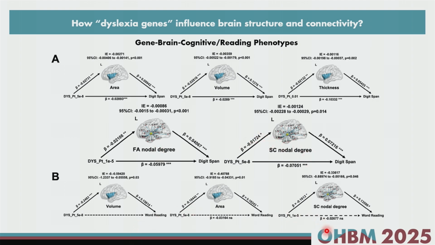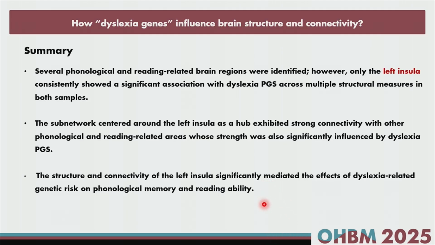In the replication sample, the Generation Scotland dataset, we have reading as the phenotype, and you can see that it's a full mediation model. The volume, area, and streamlines of the white matter measures can be an intermediate phenotype. So I think this is the story I want to tell. We observed that several phonological and reading-related brain regions were identified, and only the left insula consistently shows significant associations with dyslexia polygenic scores across multiple structural measures in both samples.